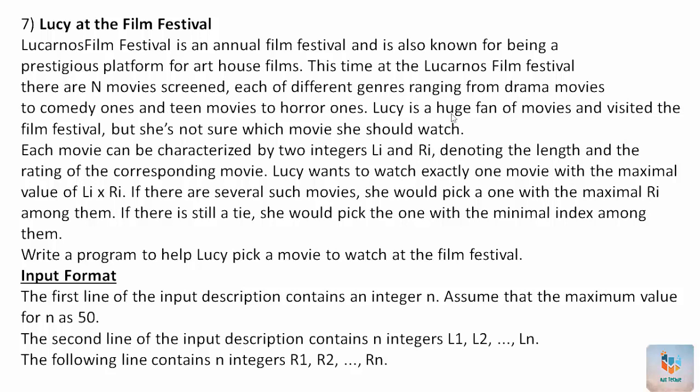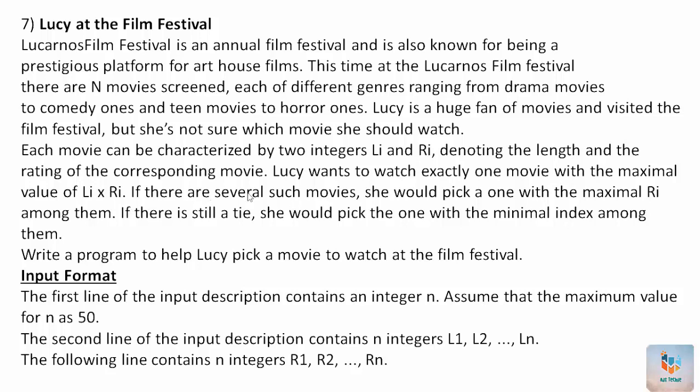Lucy is a huge fan of movies and visited the film festival, but she is not sure which movie she should watch. Each movie can be categorized by two integers Li and Ri, denoting the length and the rating of the corresponding movie. Lucy wants to watch exactly one movie with the maximal value of Li into Ri.